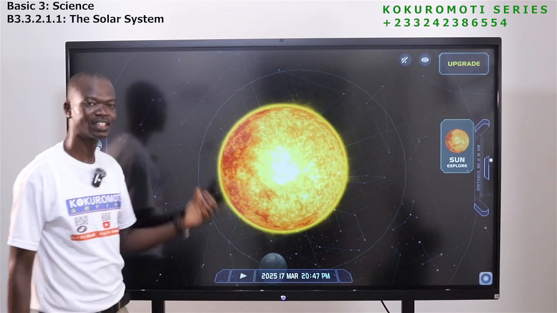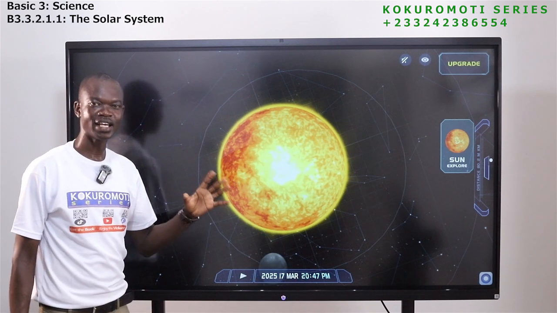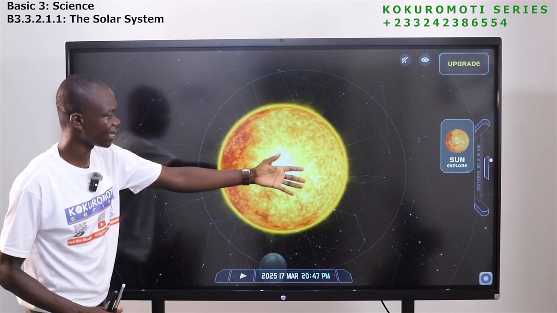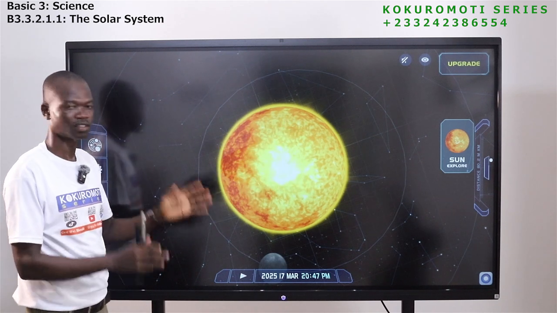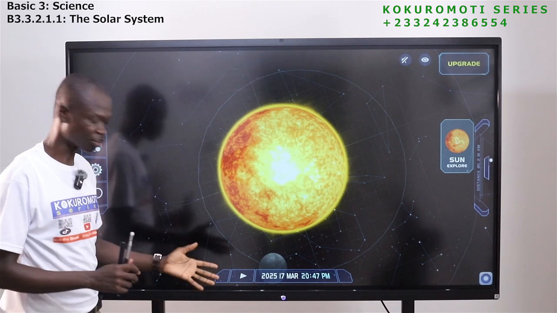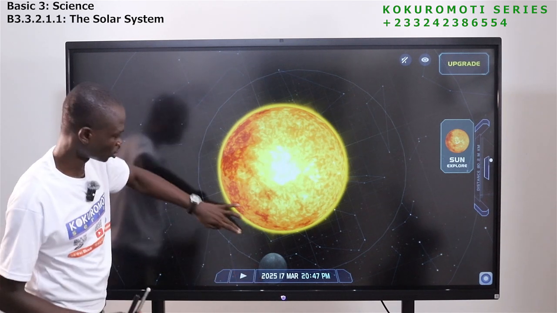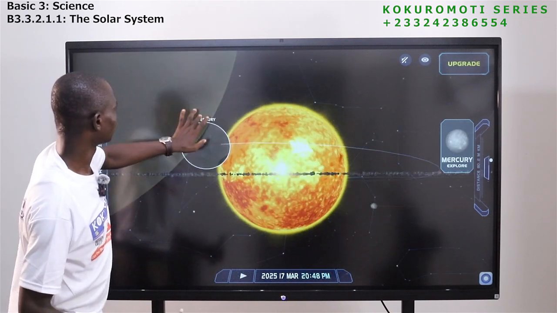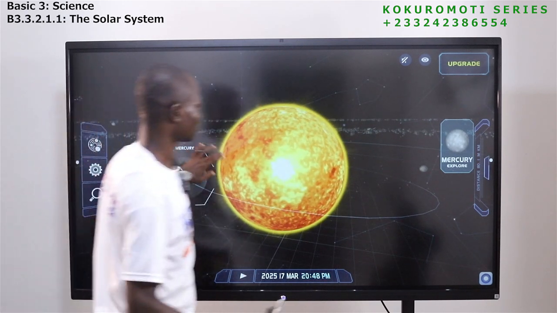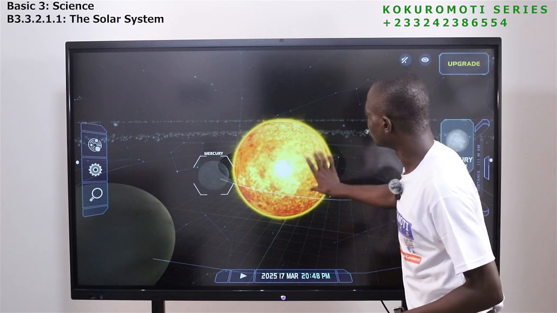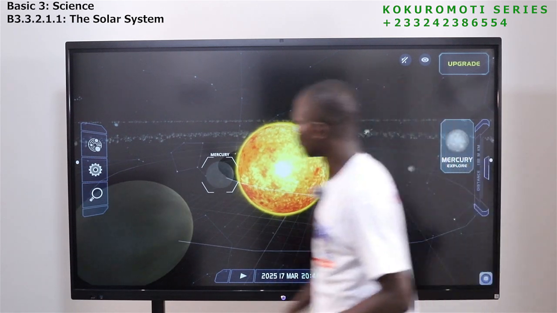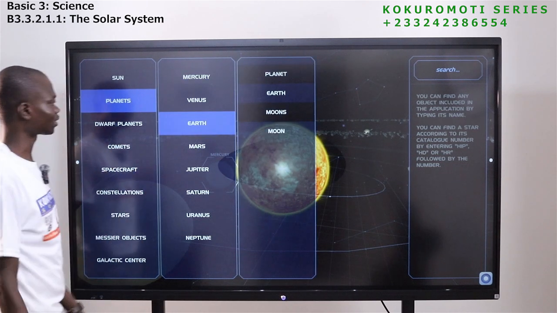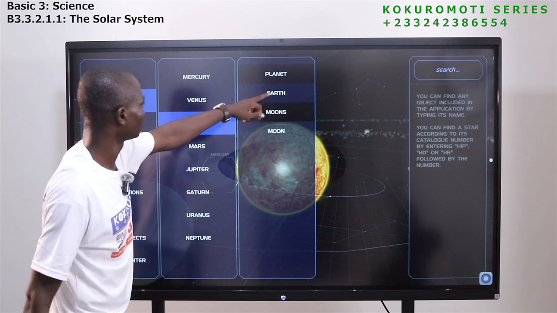This app gives you updates on the position of the sun, the earth, the moon, and other planets in the solar system. So right now, according to the app, this is the position. This is Mercury. Okay, so we are looking at the other ones. Now let's look at the moon, the earth.